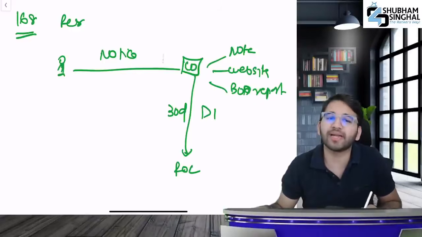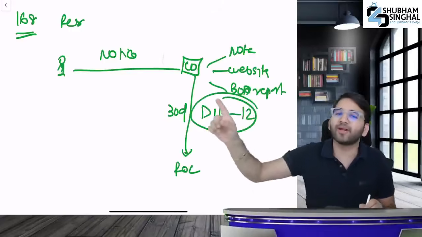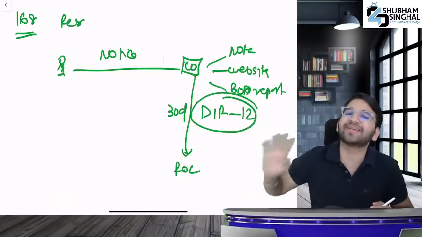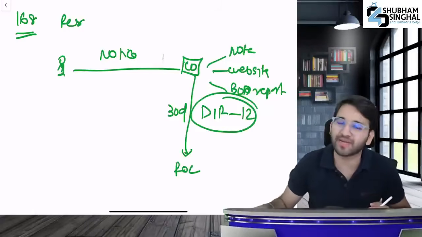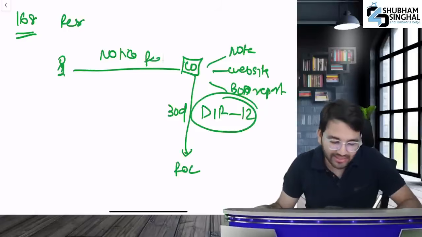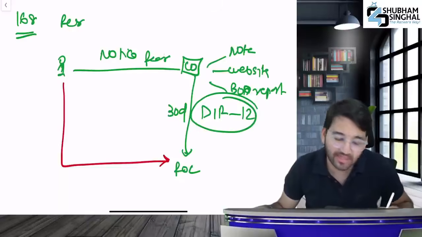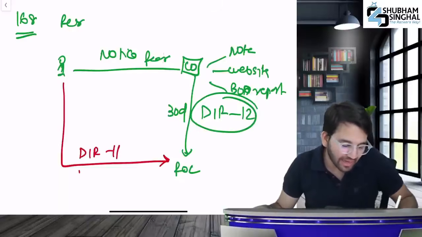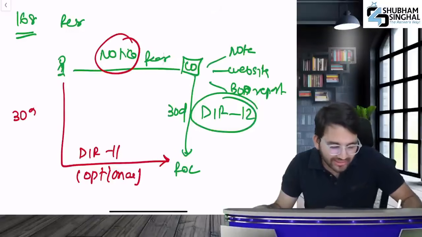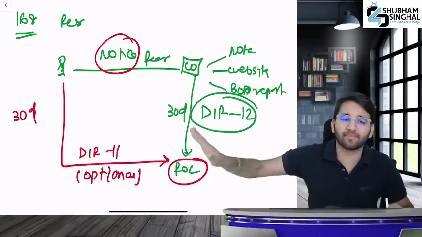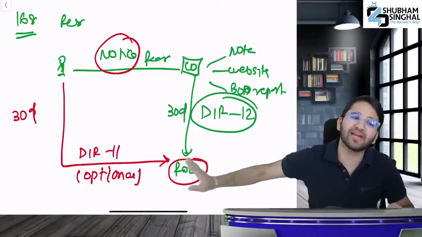Which form will you use to intimate? The DIR 12, in which the director's appointment was made. The one in which you sent the consent, we will be sending your resignation in the same form, DIR 12. But if there's a reason, then provide the reason with that. Sometimes a director can directly go to the ROC and give the reason by filing DIR 11. DIR 11 is optional. But the day you send the notice, within 30 days from that date, you have to file DIR 11 to the ROC. If you would like to file, then you can do so.